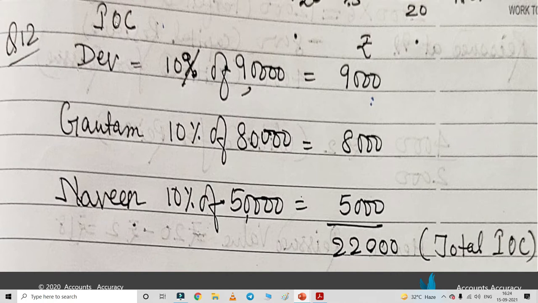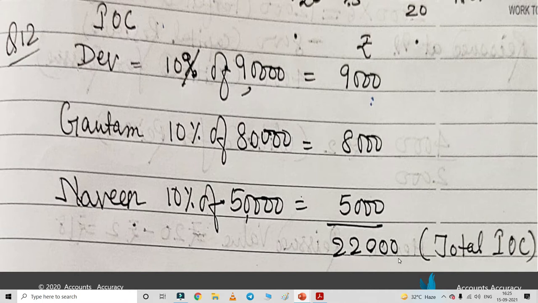Now, what we need to do? We need to calculate interest on capital. For that, 10% of Dev's capital, that is 90,000, 10% of Gautam's capital, that is 80,000, and 10% of the new partner Naveen's capital, that is 50,000, will be calculated. We need not calculate for the one more partner, because his capital is not a favorable balance. So the 10% of these three positive capital balances is 22,000.